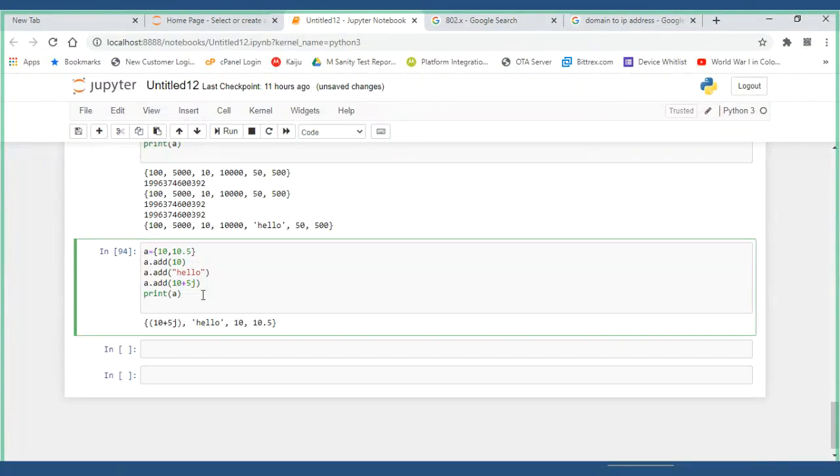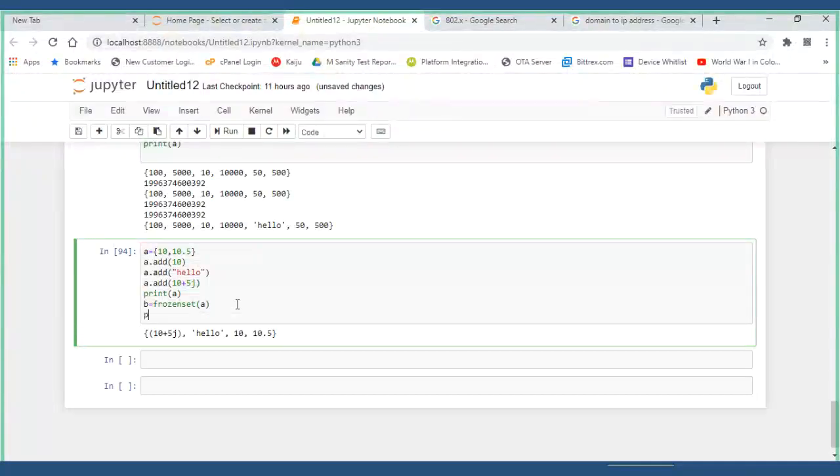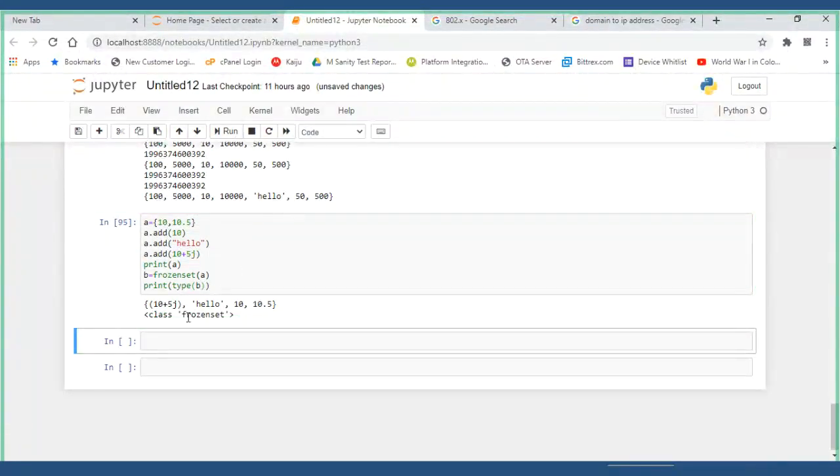Now say B is a frozen set. So for frozenset, what you have to give is A. Now the value of A you have here. Let me print the type of B. Run it. It is a frozen set.